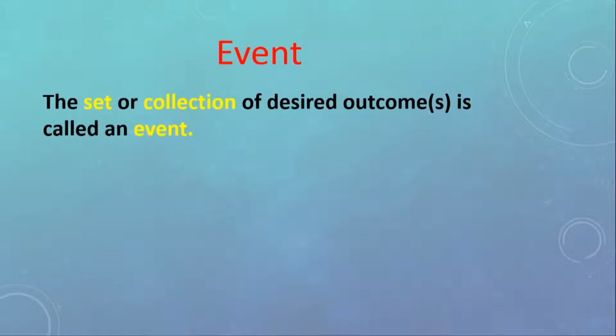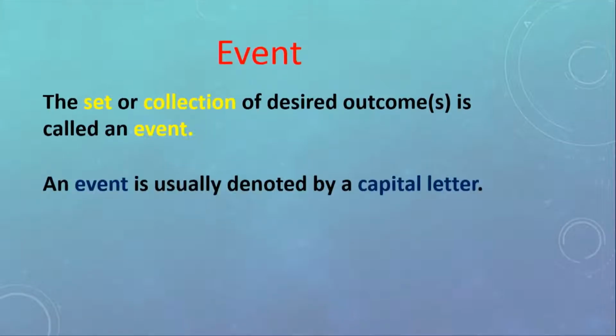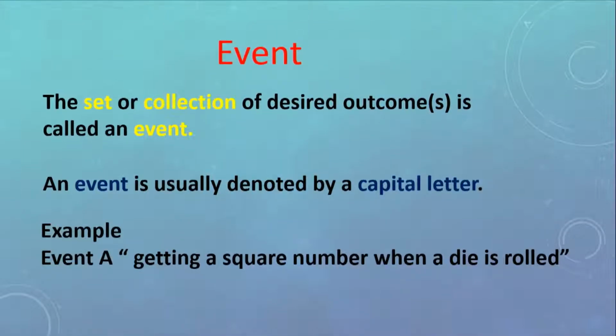Now let's see what is the meaning of an event. The set or collection of desired outcomes is called an event. An event is usually denoted by a capital letter. If we take the example when we were rolling a die as the experiment or trial, we can name an event as getting a square number when a die is rolled. So we write it as event A represents getting a square number when a die is rolled.